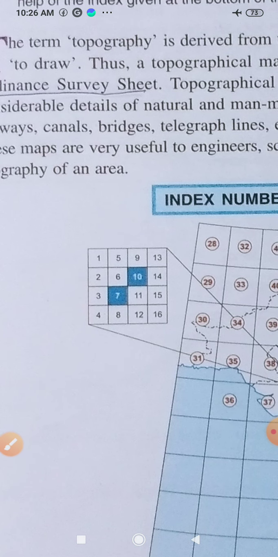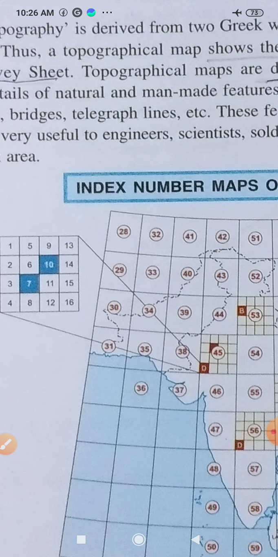Okay, so notice here, D is written. Got it? D is written. So the maps are all coded with alphabets A, B, C, D, then E, F, G, H, I, J, K, L, M, N, O, P. Like that it will be coded, and this one is the D part. This D number map is called a 1 degree map because it contains 1 degree of latitude and 1 degree of longitude.